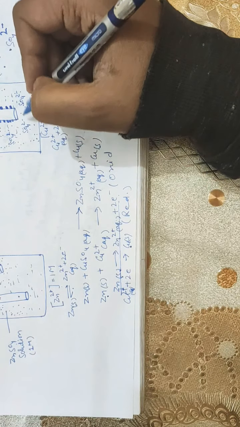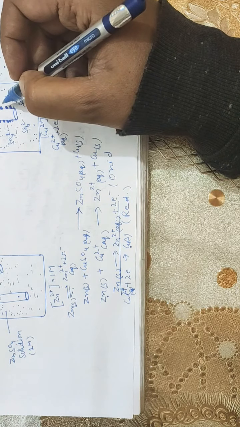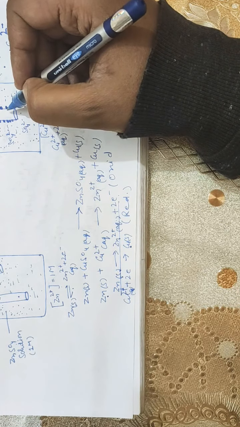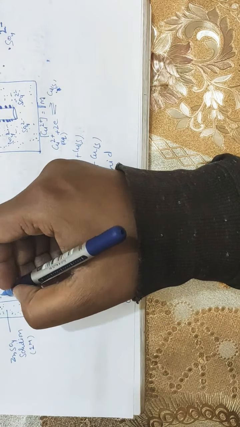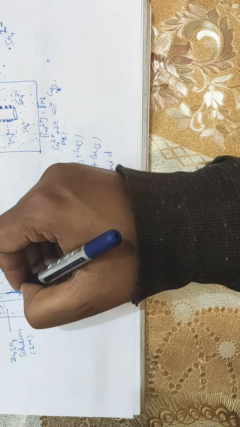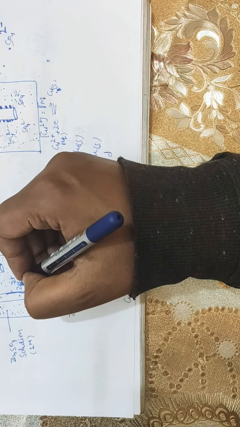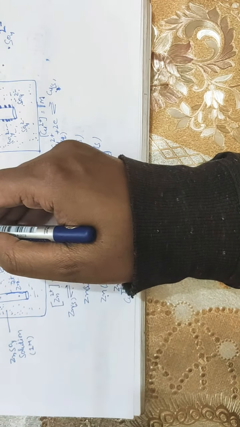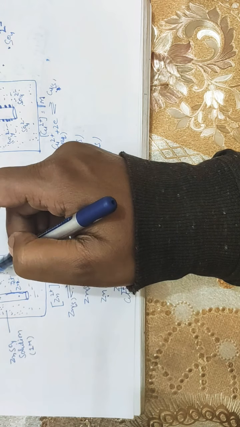I am writing this after the reaction has been taking place, after some time has passed. And the metal from zinc will start corroding and there will be formation of zinc 2 positive ions. So this electroneutrality is maintained by the salt bridge. And further, let's see what happens.